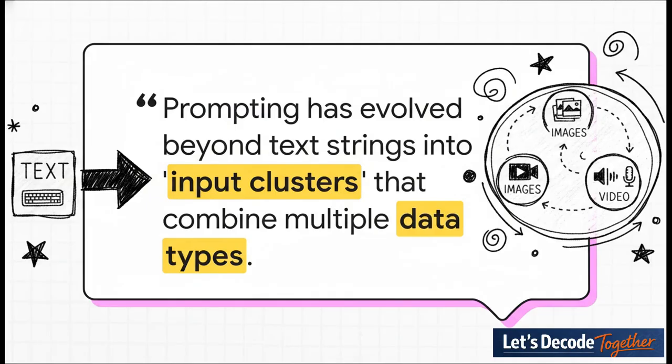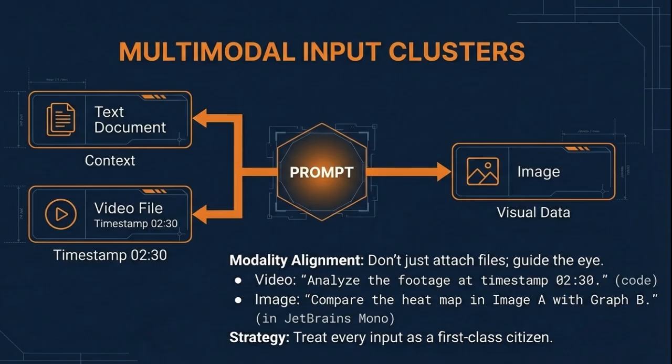But the evolution doesn't stop with different models. We are moving so fast beyond just text. The real state-of-the-art in prompting now involves creating what we call input clusters, where a single request might combine a text instruction, a few images, and maybe even a video file, all at once. So the key in this new multimodal world is specificity.